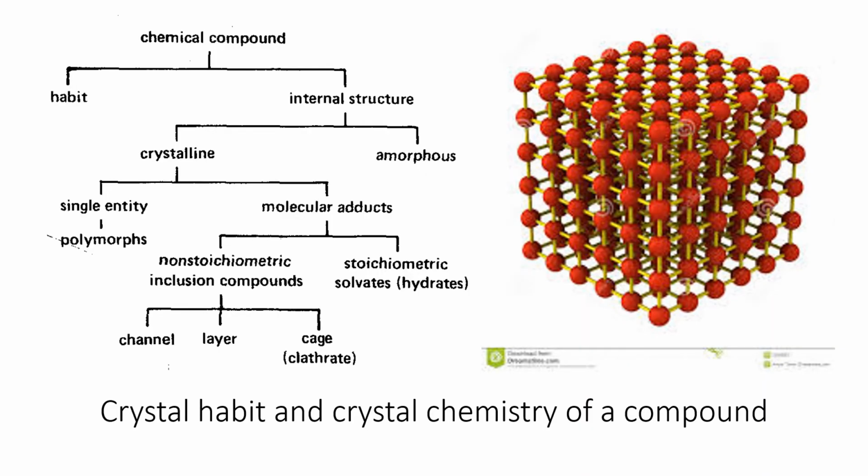This is the graph which depicts the important properties. Simply, when you take any chemical compound, it is segregated into the habit, which is the outer structure of the drug substance that can be viewed, and second, the internal structure, which refers to the alignment inside the drug substance, which is further divided into crystalline and the amorphous form.